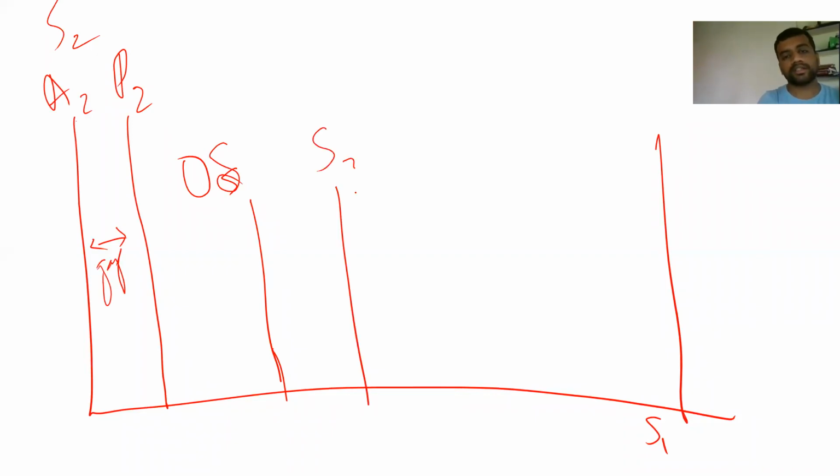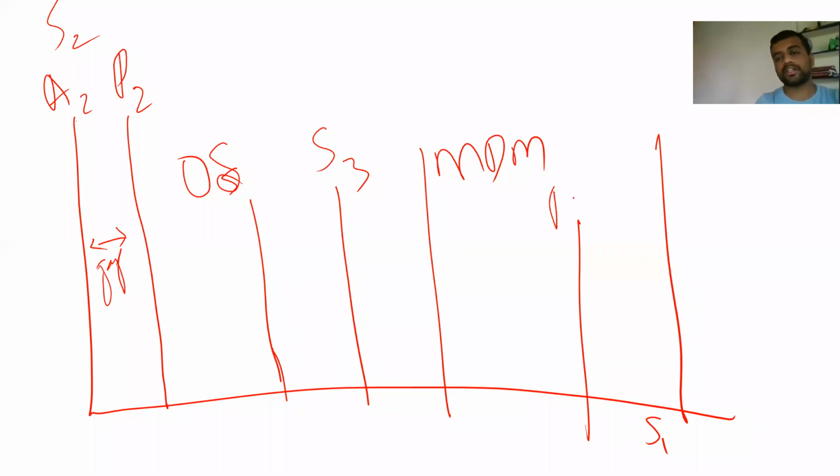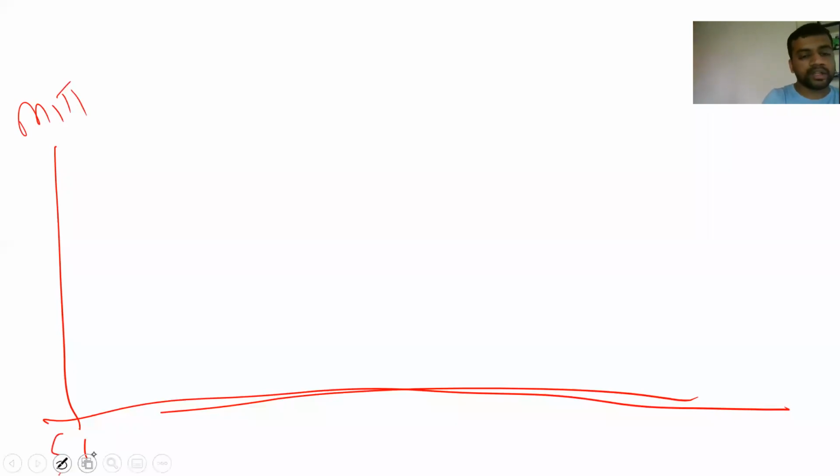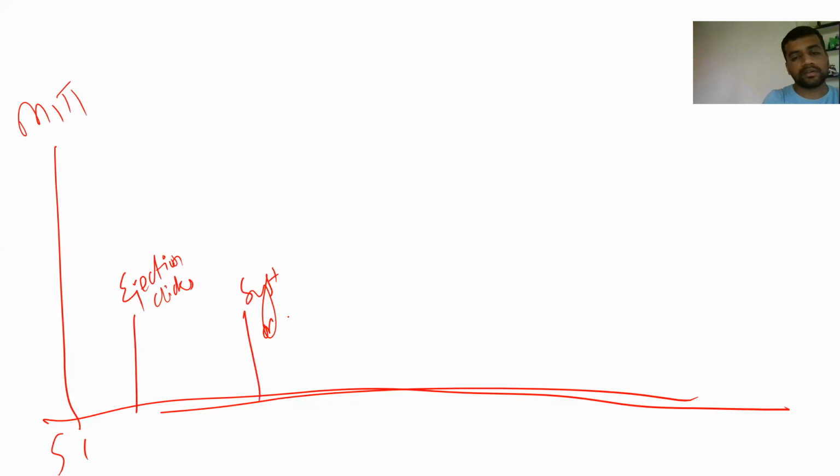Then we can get S3, then mid-diastolic murmurs, then pre-systolic accentuation. So these are the different sounds. If you mark it here, we have M1 and T1, this is S1. Then we have ejection clicks, systolic murmurs, and then A2.